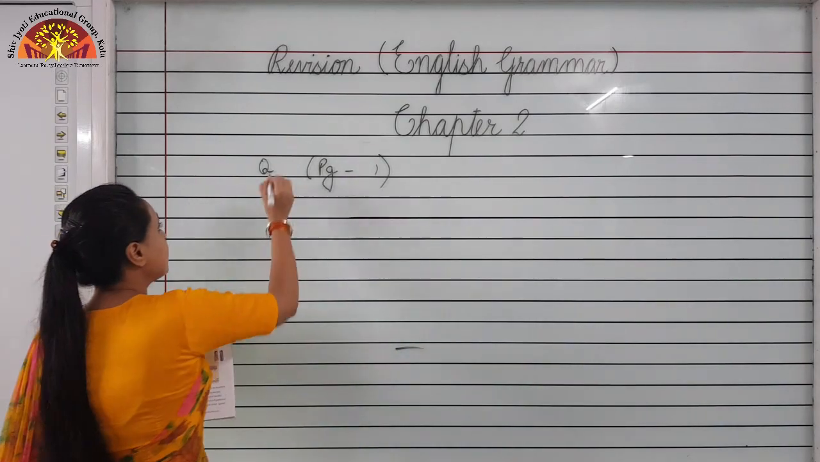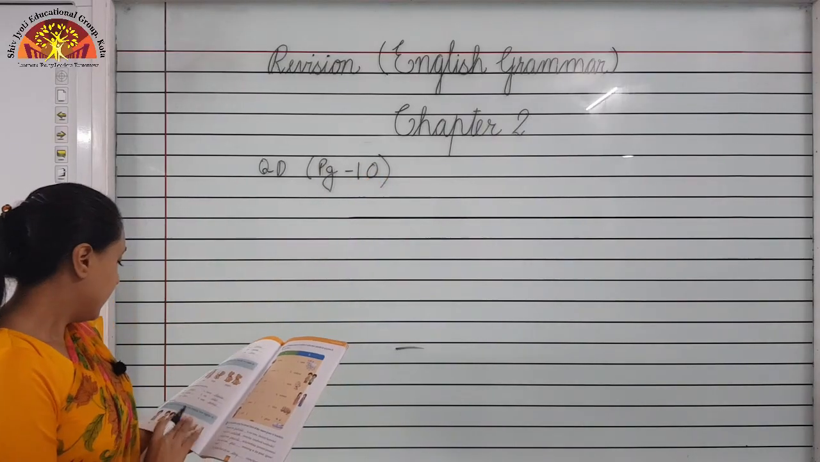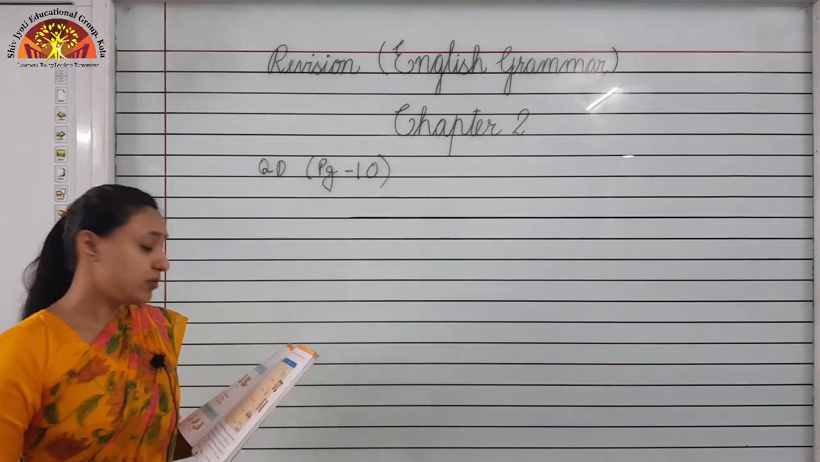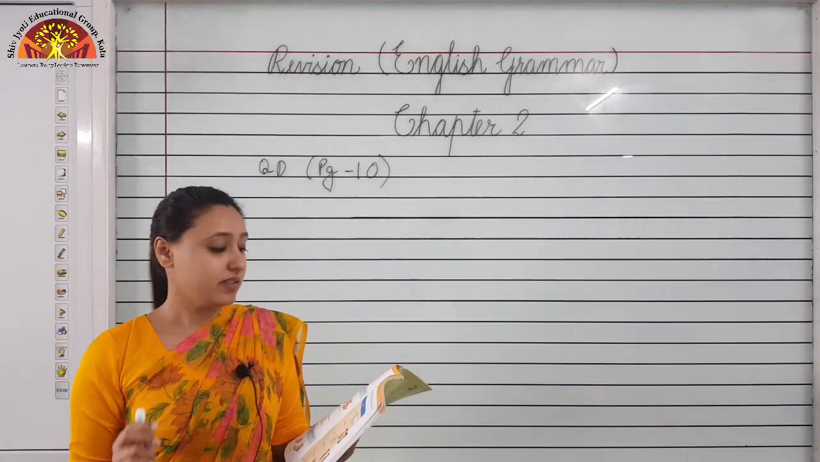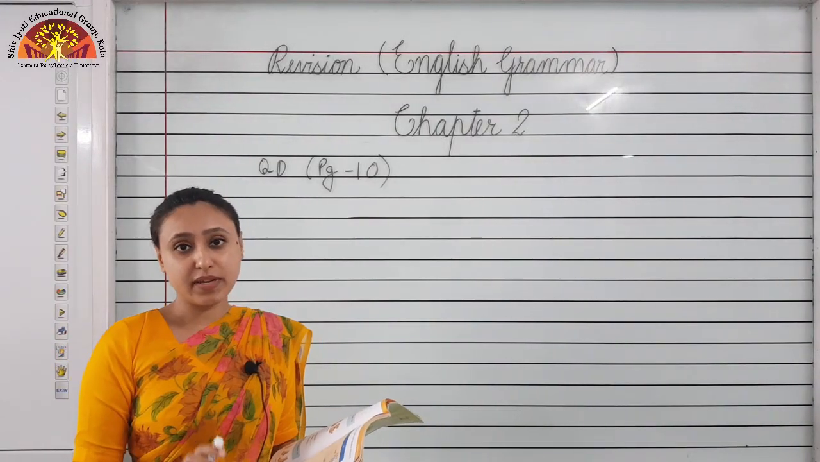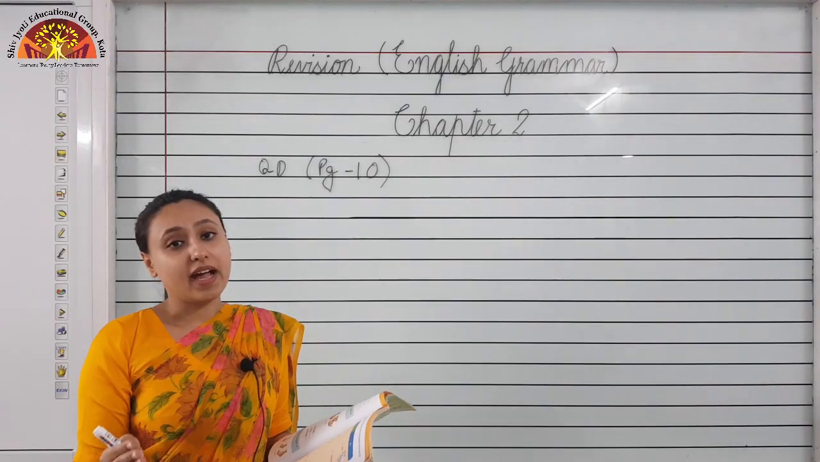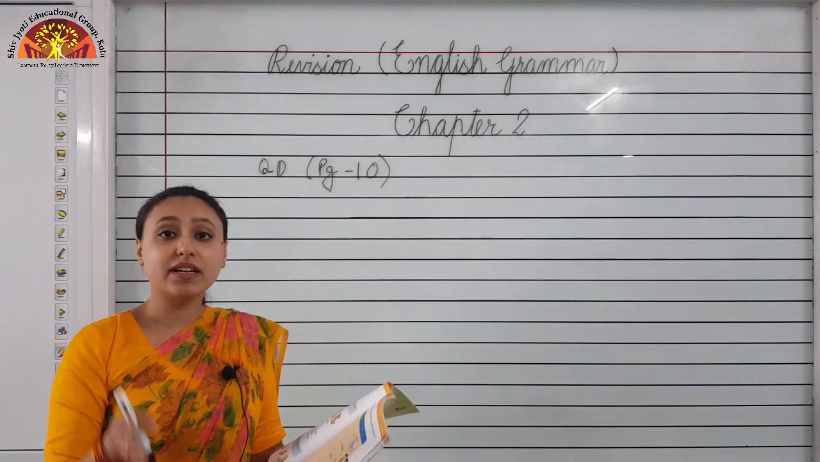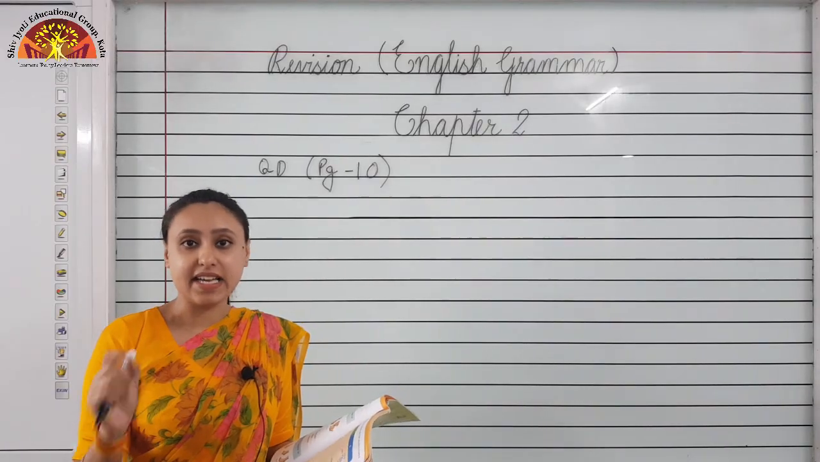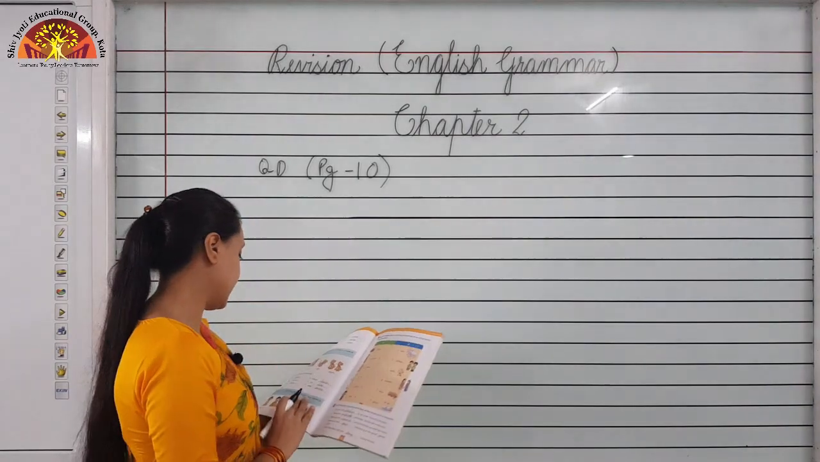Okay, question D is also on page number 10. So in this, you know the rule of Y. Whenever some noun ends with letter Y, we will drop letter Y and add IES. We will drop letter Y and add IES.